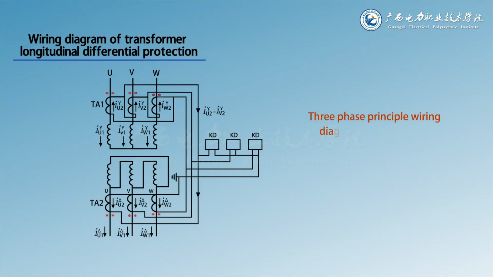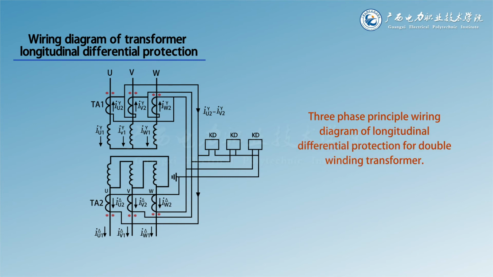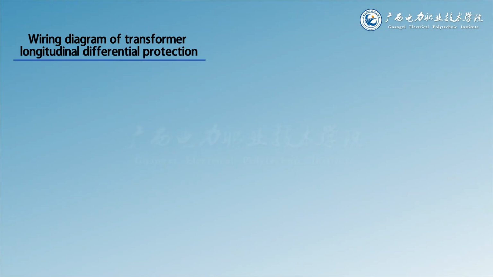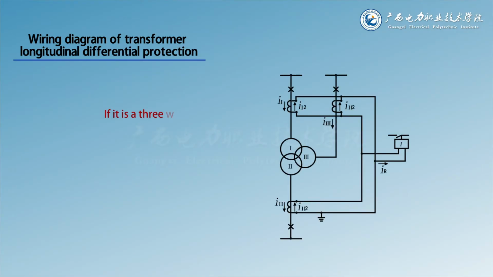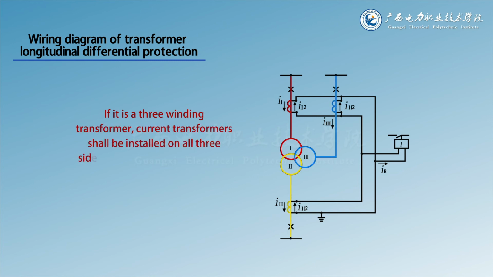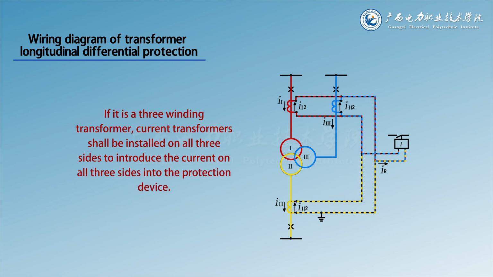Three-phase principal wiring diagram of longitudinal differential protection for double-winding transformer. If it is a three-winding transformer, current transformers shall be installed on all three sides to introduce the current on all three sides into the protection device.